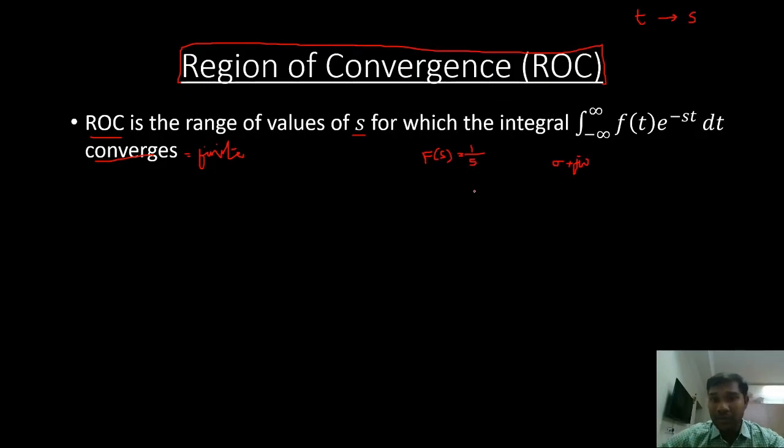If I put S equals to 0 and substitute, what will happen? F of S equals infinity. So it does not converge. Then if I put any other value of S other than 0, even if I put S equals infinity, F of S becomes 0.